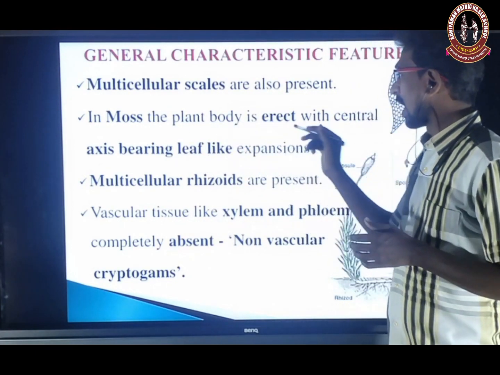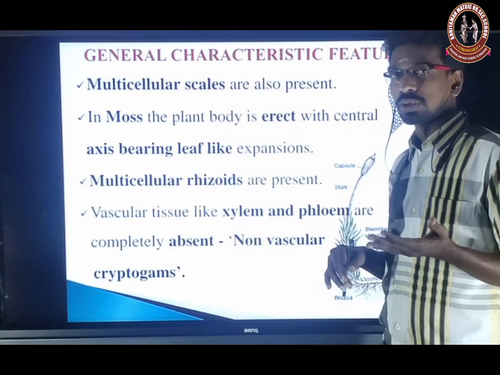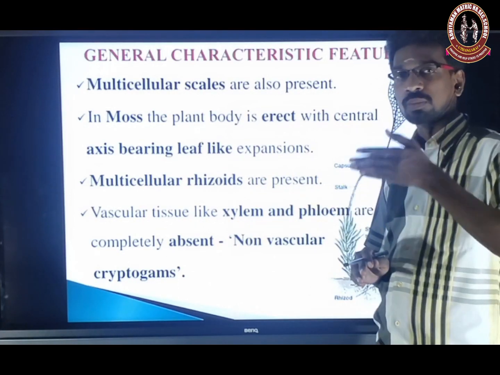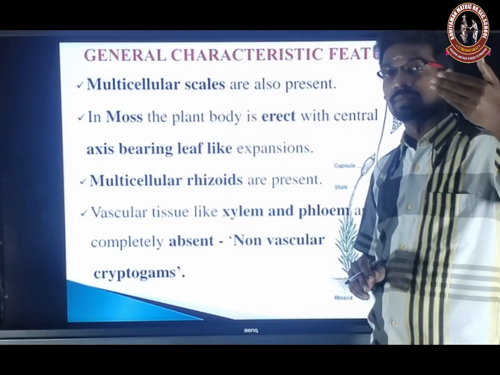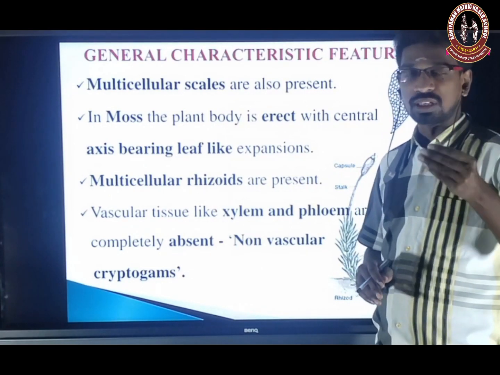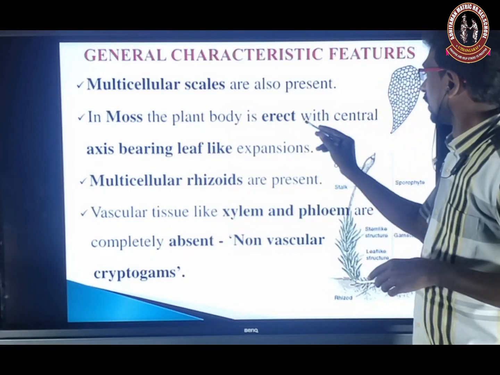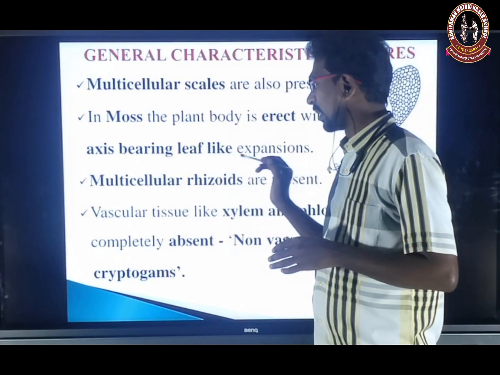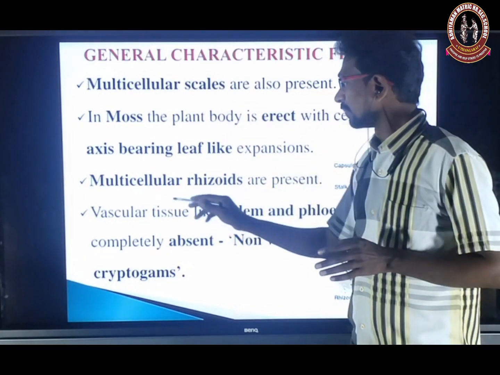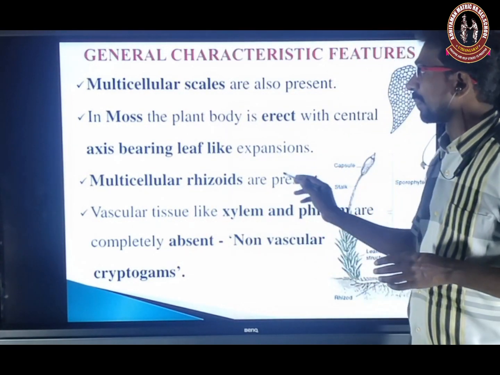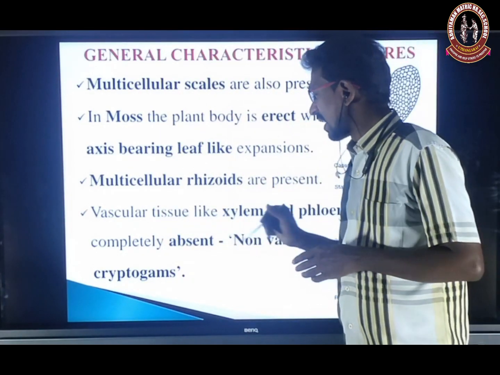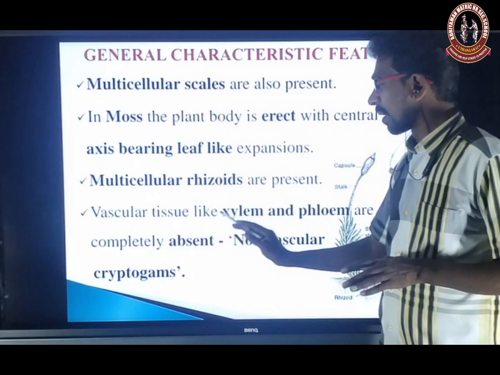In mosses, the plant body is erect, as I already told you. Liverworts and hornworts are thalloid and prostrate, but in mosses an erect structure is present, with a central axis bearing leaf-like expansions, not true leaves. Stem-like and leaf-like structures are present, but not root. Multicellular rhizoids are present in mosses.